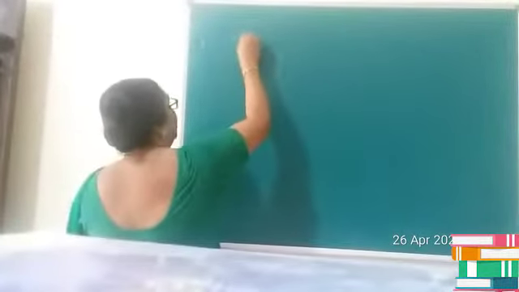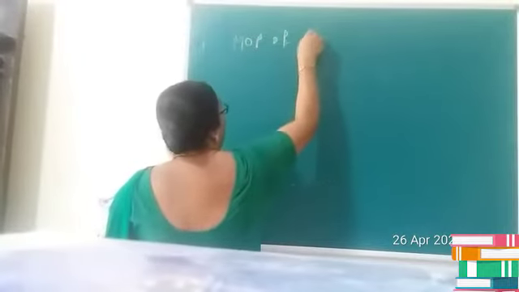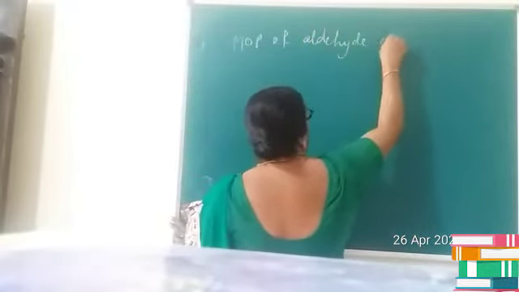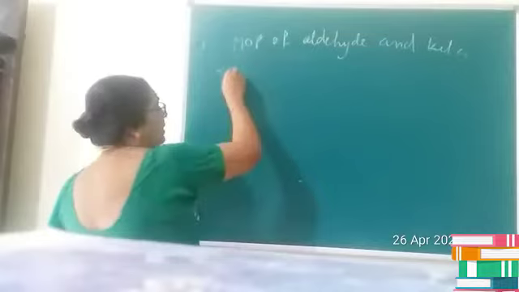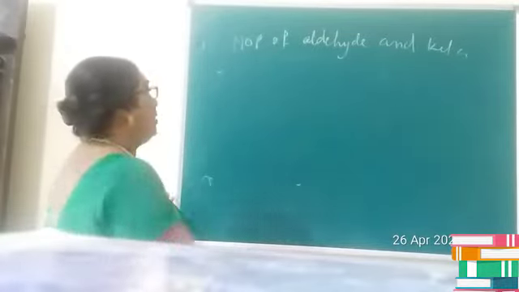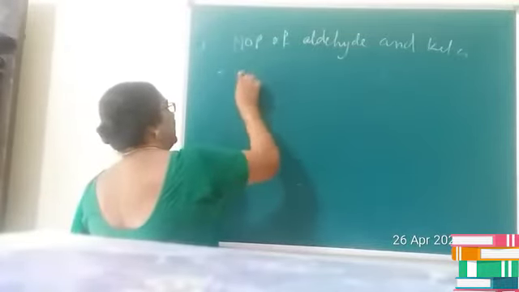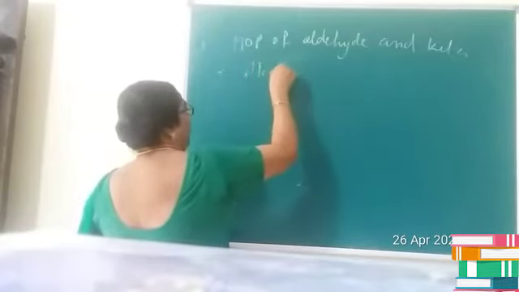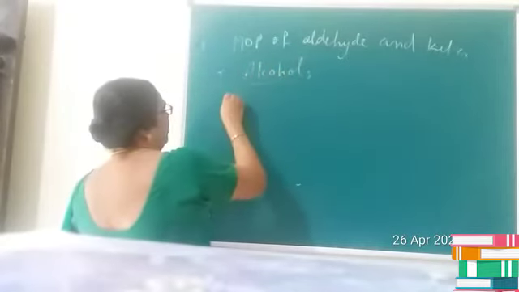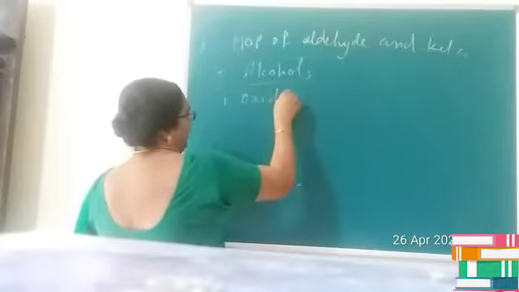Now let us study the methods of preparation of aldehydes and ketones. The first method we can consider is by the oxidation of alcohols.